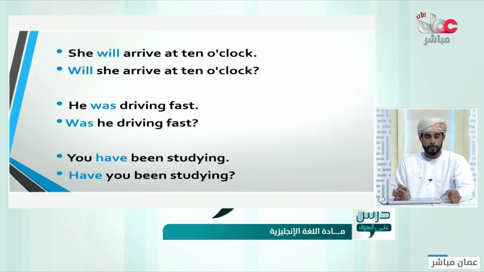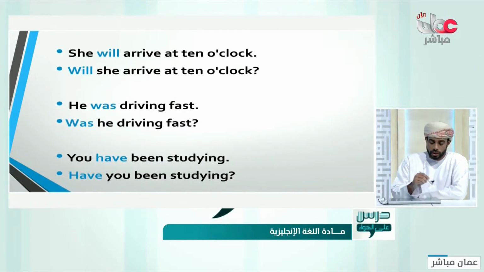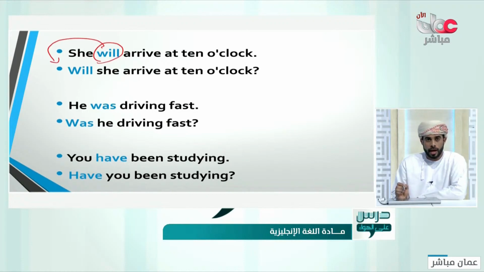Let's have more examples in here. Like in the future, she will arrive at 10 o'clock. To form a question, we need to move the time. Again, to move the time, not the verb itself, only the time. And we say that the time in here is in a separate word, so we move the whole word. So "will" will be at the beginning of the sentence, and we say, will she arrive at 10 o'clock?